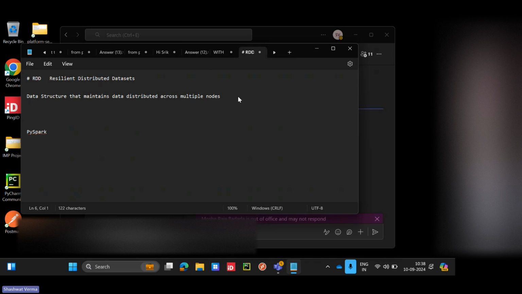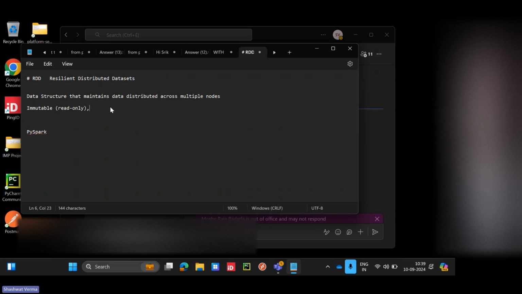So basically RDDs are, first of all, immutable. Immutable means read only. So once the data frame is converted to RDD, in the processing it will not change. That RDD won't change after it is distributed to different nodes. The original records will remain the same. After that, whatever processing is done, that will be done.